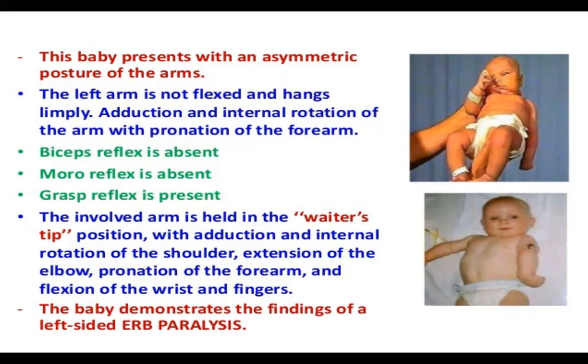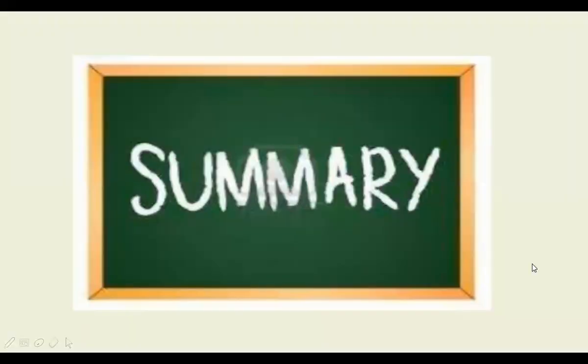The involved arm is held in the waiter's tip position with adduction and internal rotation of the shoulder, extension of the elbow, pronation of the forearm, and flexion of the wrist and fingers. The baby demonstrates the findings of left-sided Erb's paralysis. This is left-sided Erb's paralysis.